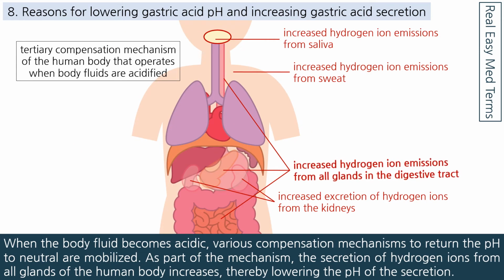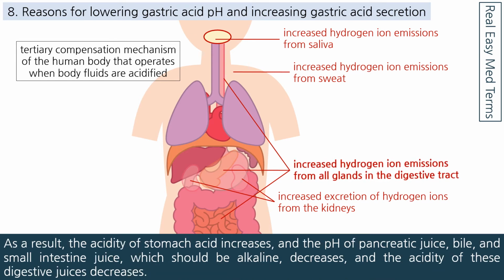When the body fluid becomes acidic, various compensation mechanisms to return the pH to neutral are mobilized. As part of the mechanism, the secretion of hydrogen ions from all glands of the human body increases, thereby lowering the pH of the secretions. As a result, the acidity of stomach acid increases, and the pH of pancreatic juice, bile, and small intestine juice, which should be alkaline, decreases, and the alkalinity of these digestive juices decreases.